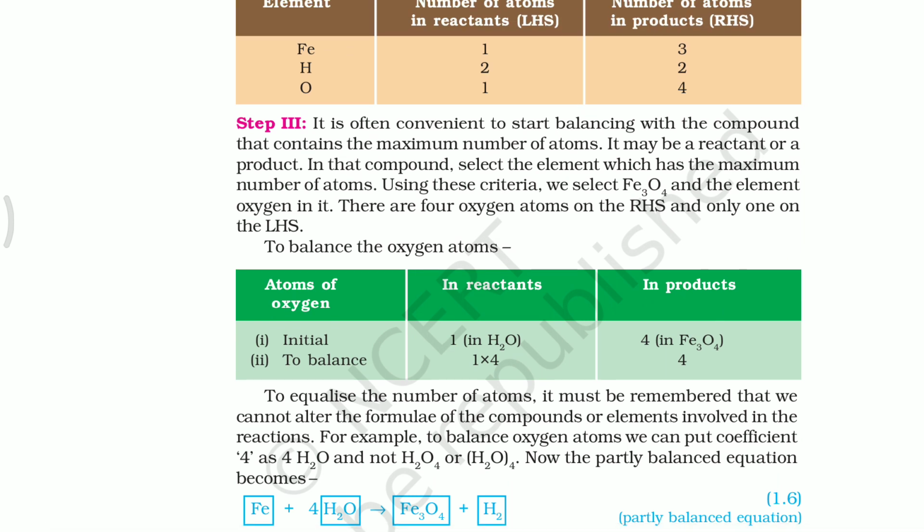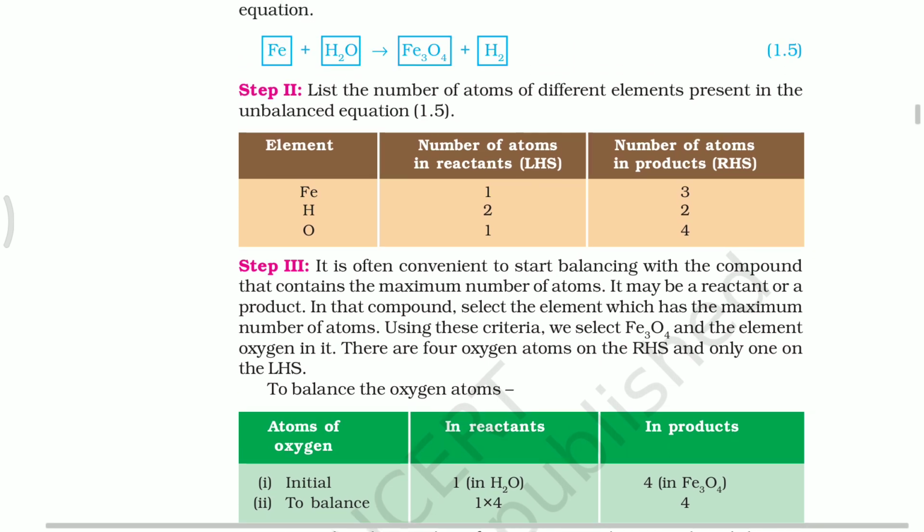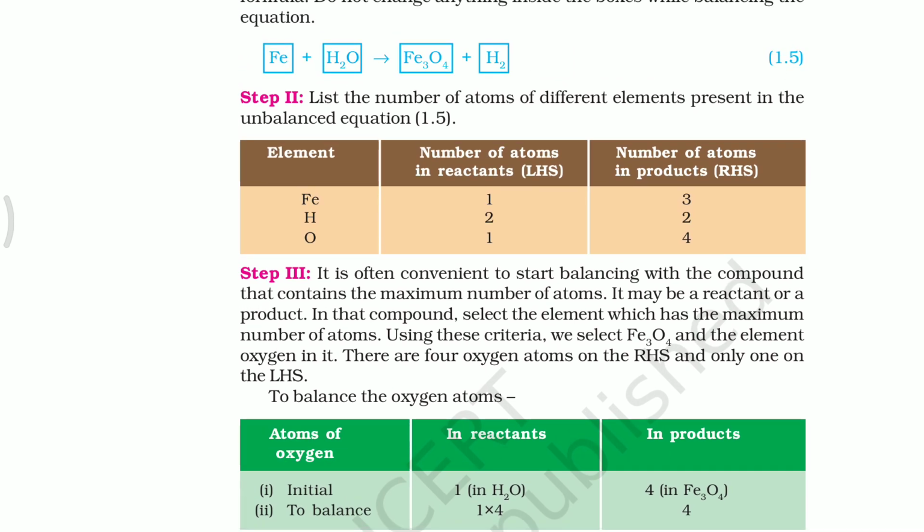choose the compound in which the element has the maximum number of atoms. For example, here Fe, H2O, Fe3O4, H2. Among these, the compound having the most atoms is Fe3O4. So start your balancing with that compound. In that Fe3O4, two types of atoms are there, Fe and oxygen. Iron and oxygen are present.